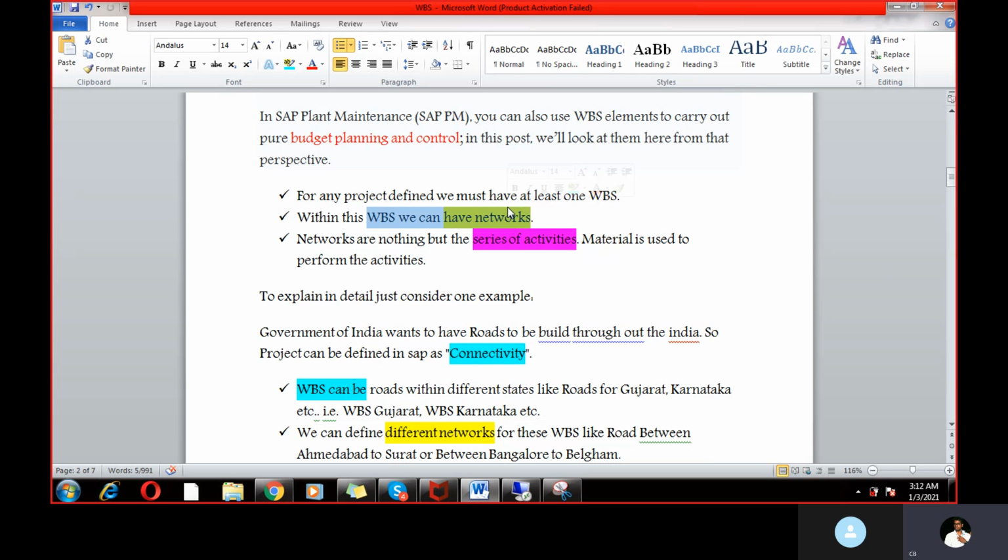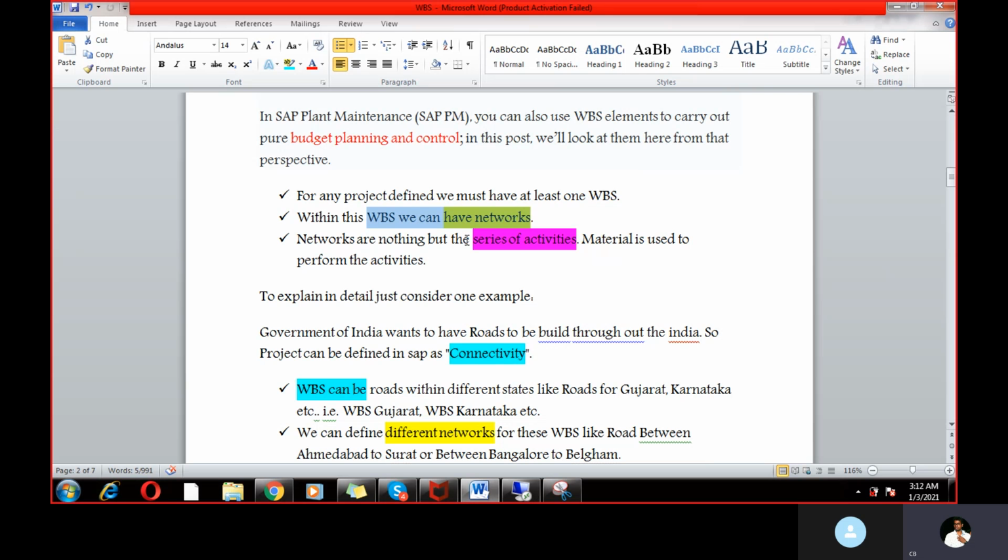So from the further perspective, how is the cost collected? Like internal orders, to which you can give costs, the WBS also you can give the cost, just like a cost center. So the project system is structured, segregated into WBS elements, and within a WBS we can have multiple networks. I won't explain how to create networks and series of activities; that completely comes under the project system.